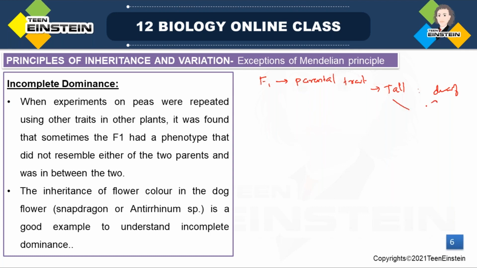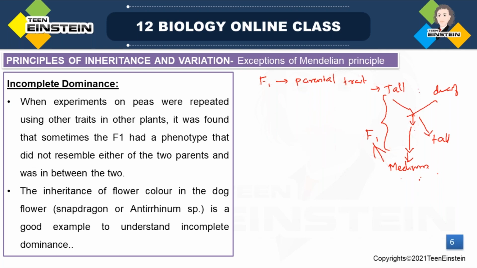In this cross, after some experiments, what kind of result did they get? They got a medium-sized plant. Okay, just for an example, if they are getting a medium-sized plant, that is not according to Mendel's law, right?